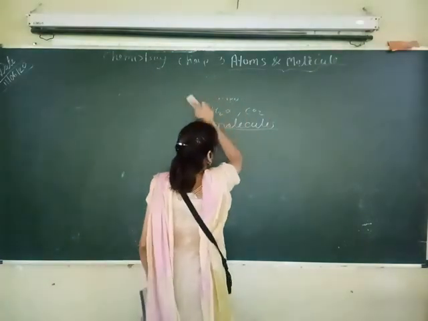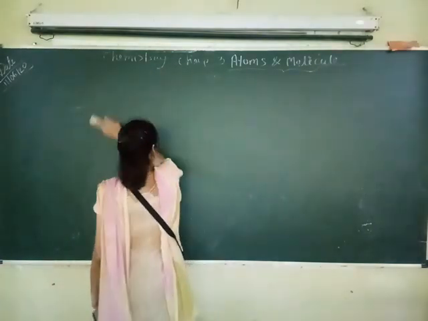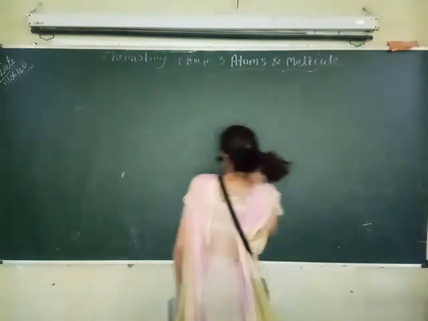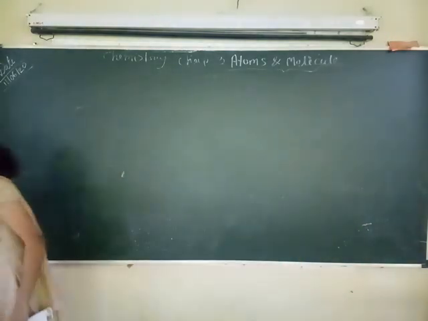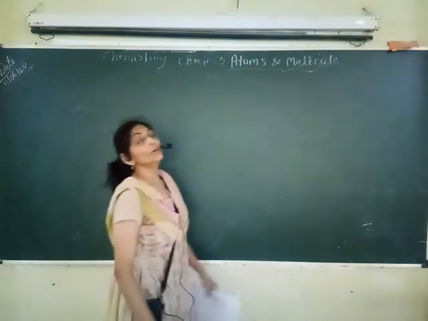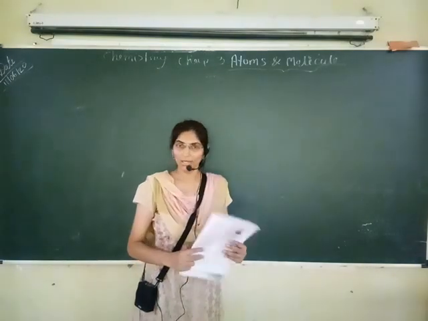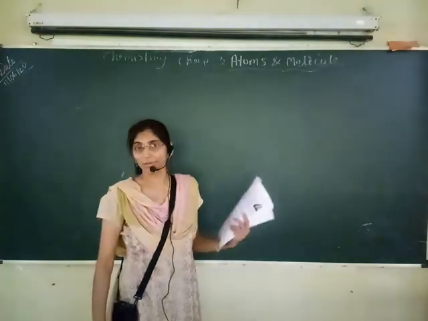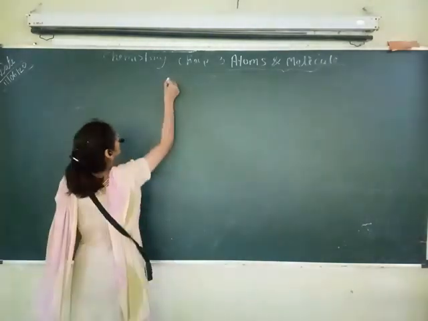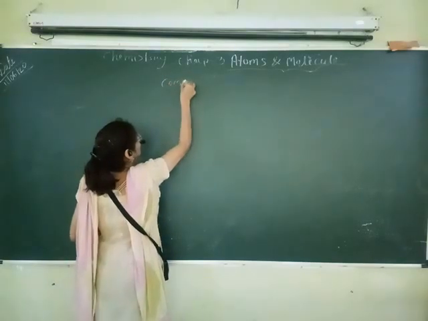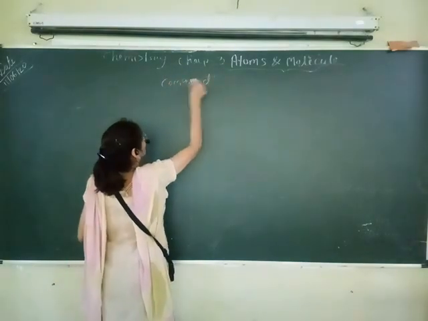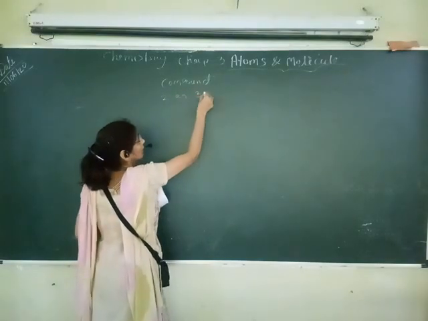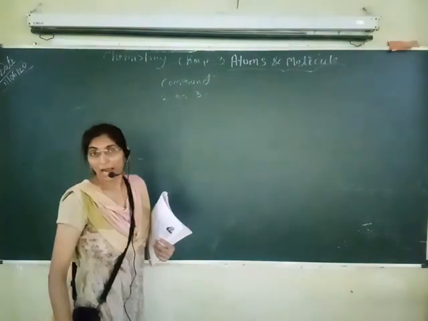We have to learn in this chapter the properties of atoms and molecules, and the properties of chemical reaction, that we have to learn at first. So what is a compound? Compound means a mixture of two or three or more atoms.